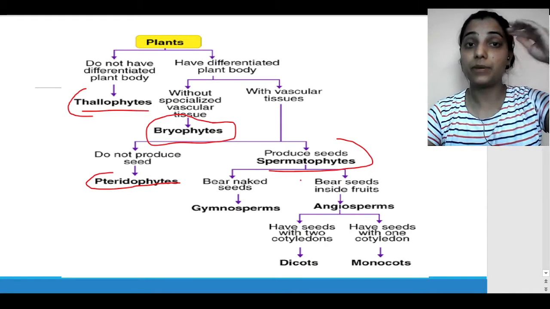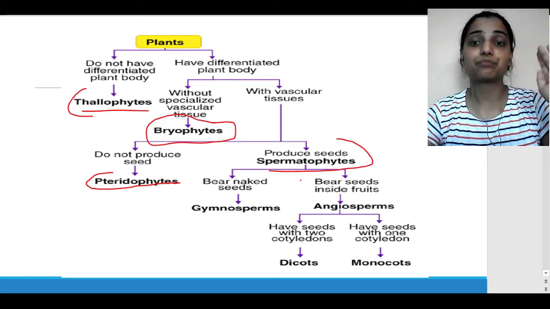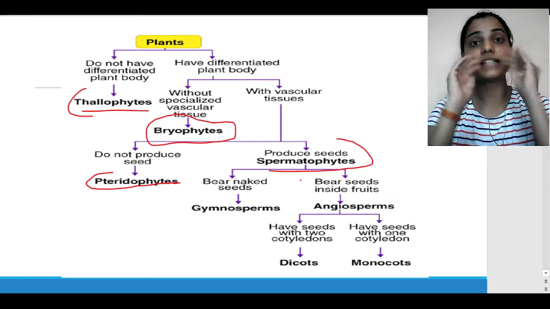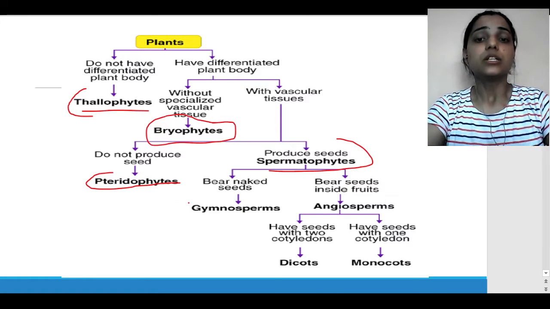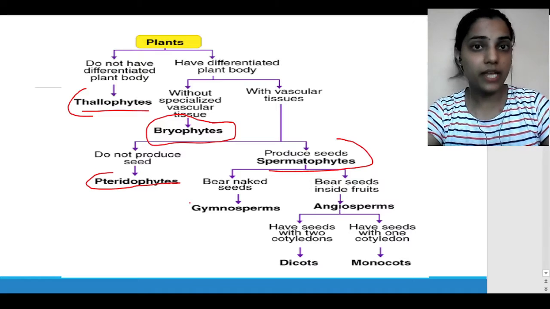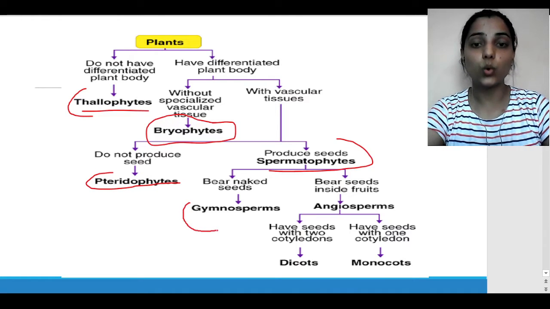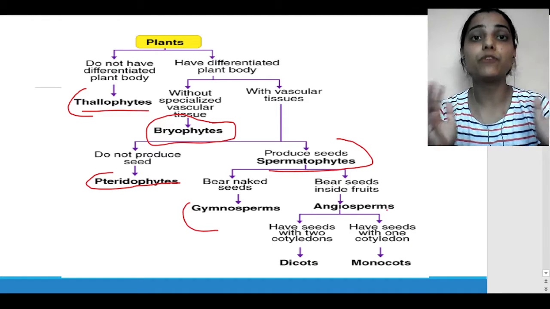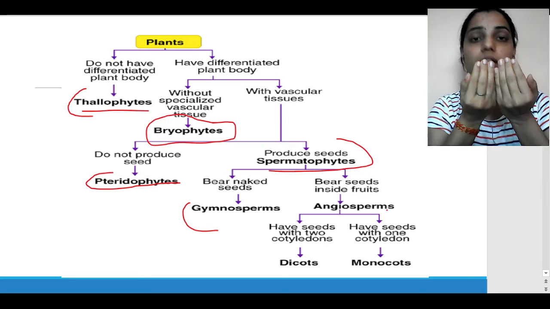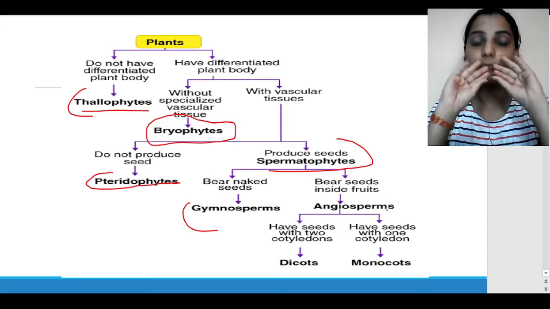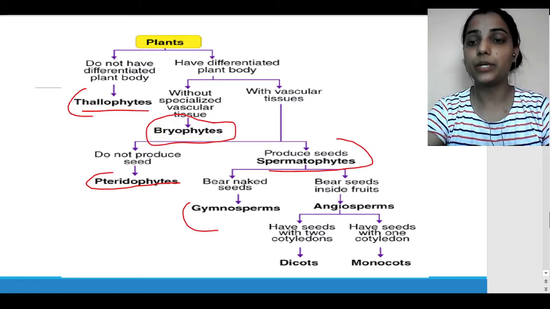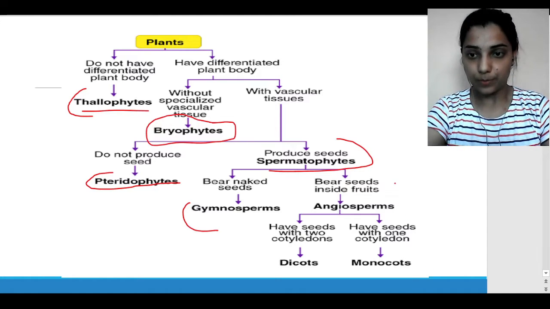We have done naked seeds and seeds inside a fruit, isn't it? The seeds that we can see with our eyes, we call those gymnosperm, and those whose seeds are inside the fruit, we call angiosperm.